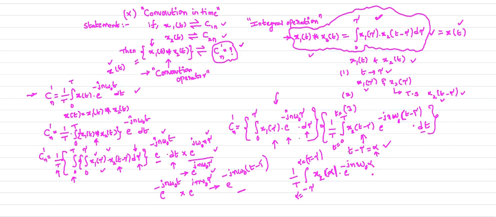From this, the small change dt is what? Tau is constant, this is a shifting operation. Tau is constant, dt is nothing but d alpha. That is your dt. Now observe this equation.